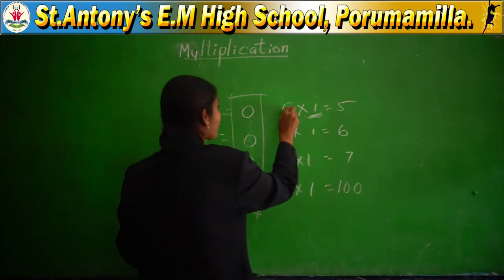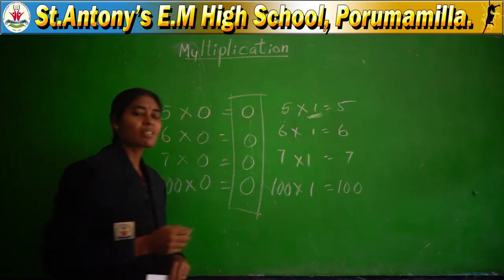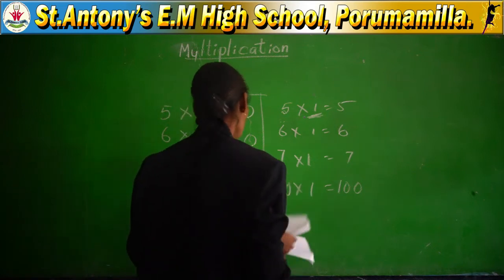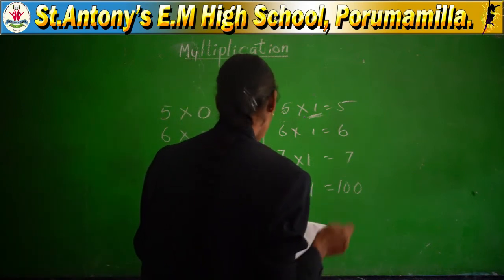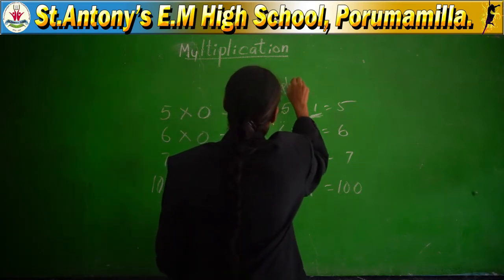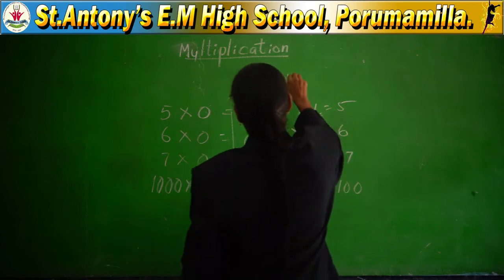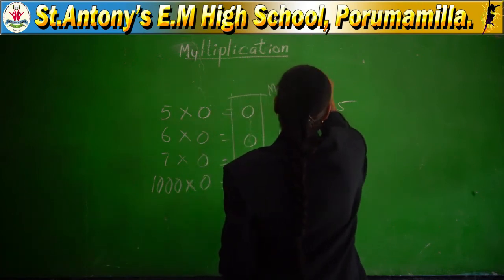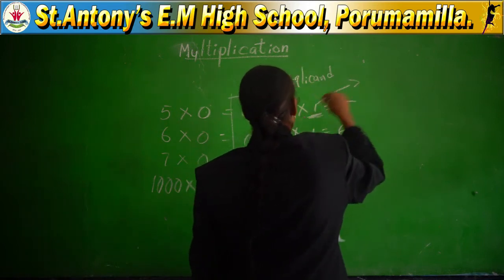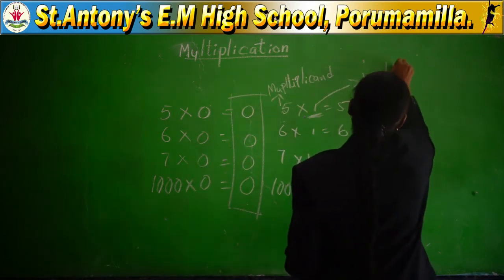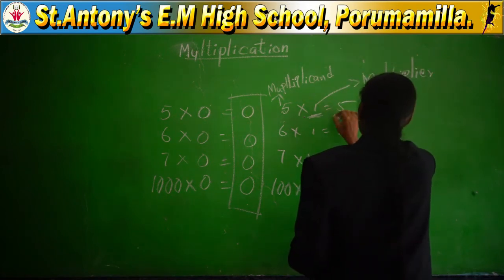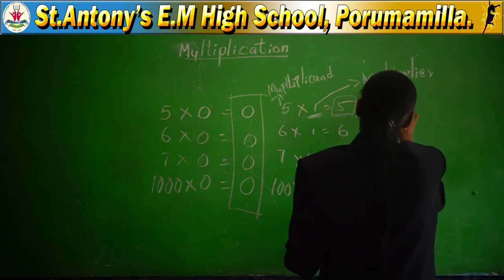In this multiplication, which is the multiplicand, which is the multiplier, which is the product? First of all, you have to know that. This is called the multiplicand. This is the multiplier. And the final answer should be the product.